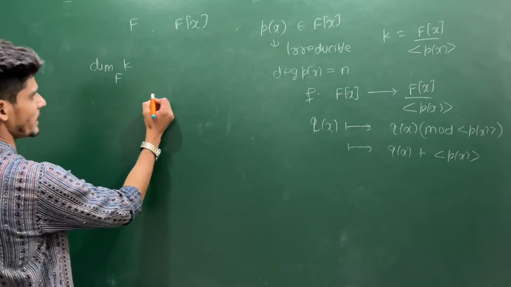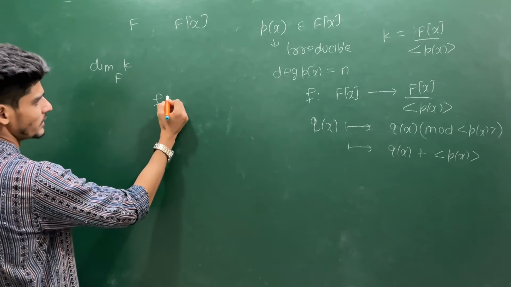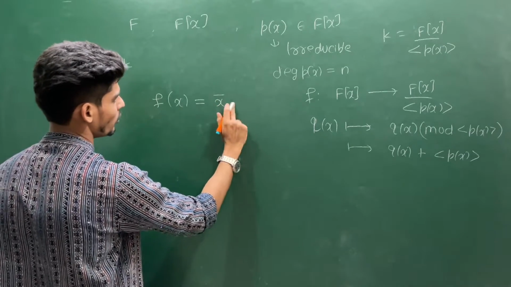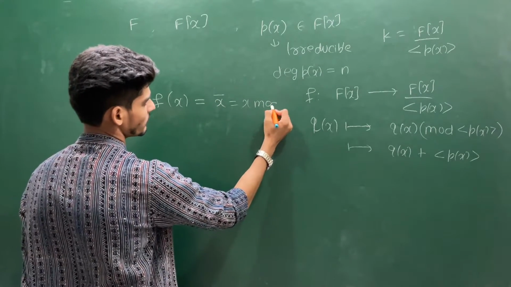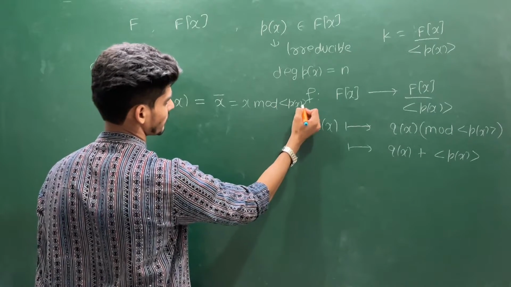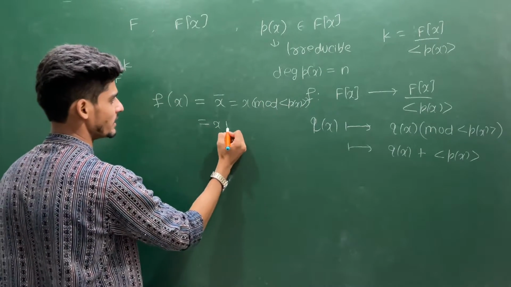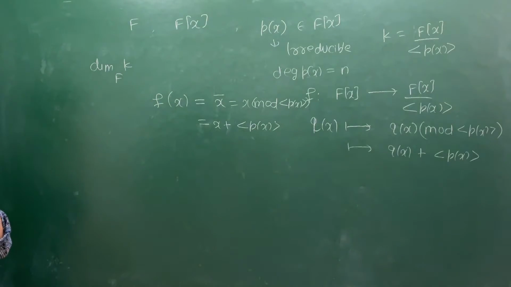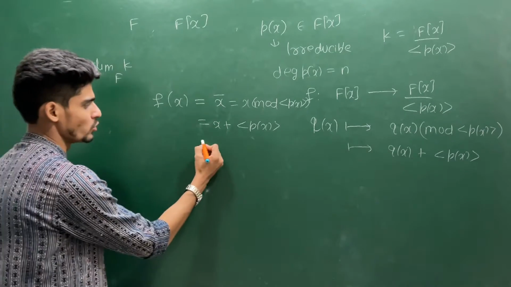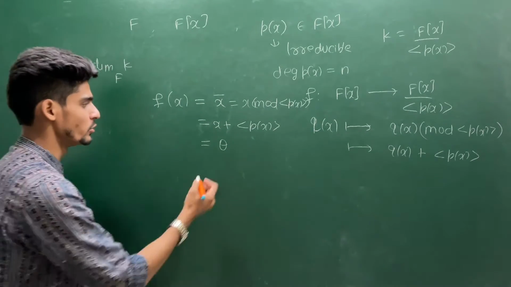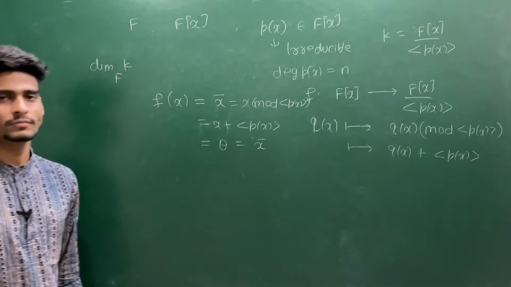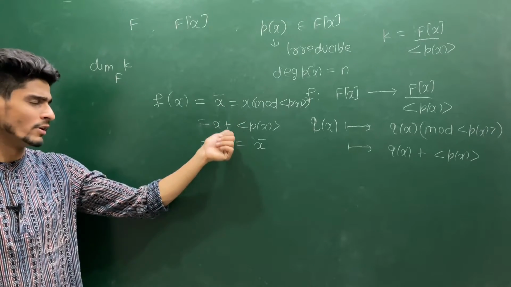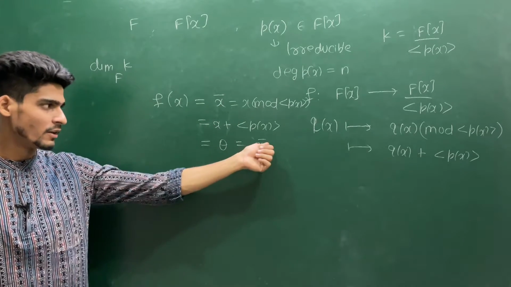And we also use this thing. Suppose this sends x to x bar, where x bar means x modulo the ideal generated by P(x), or you can also write it in this manner. Whichever method you like, you can choose. But let me choose another symbol. In place of x bar, let me choose the theta symbol. So I am using theta in place of x bar. This is a little simpler, otherwise you can work with x bar also. But here you will feel why I am choosing this to be theta, not x bar.